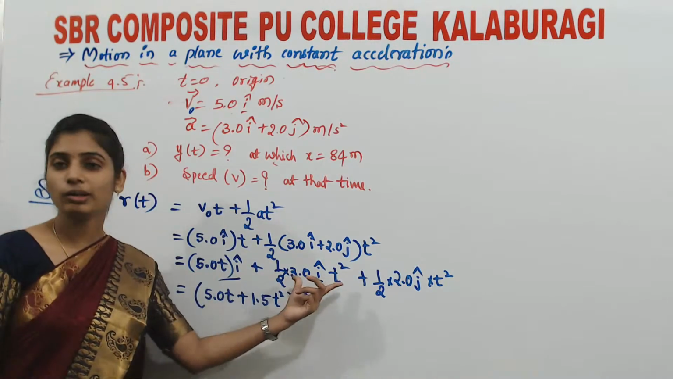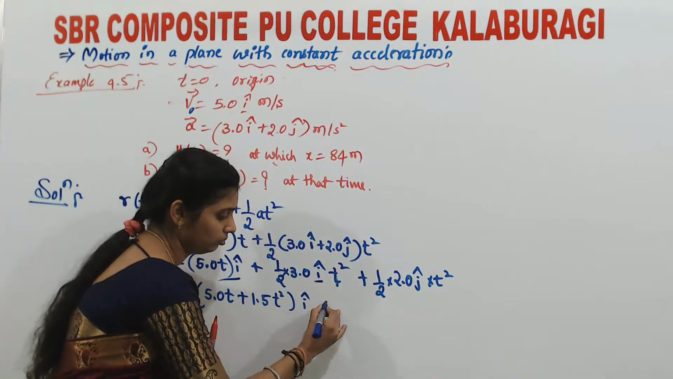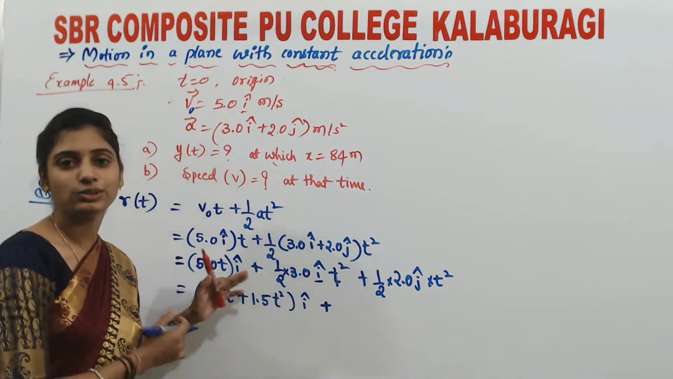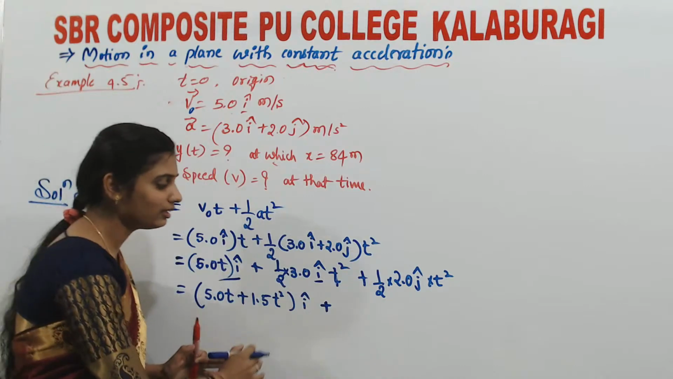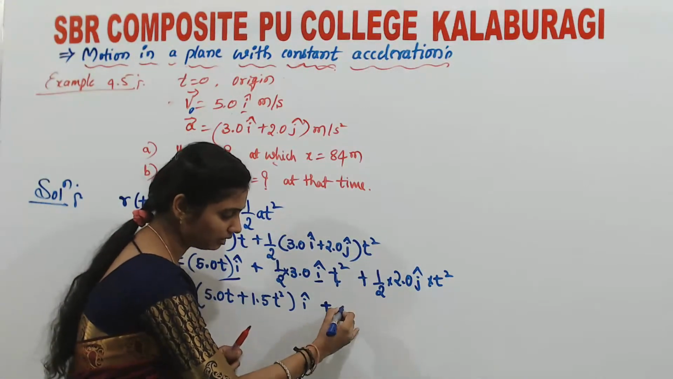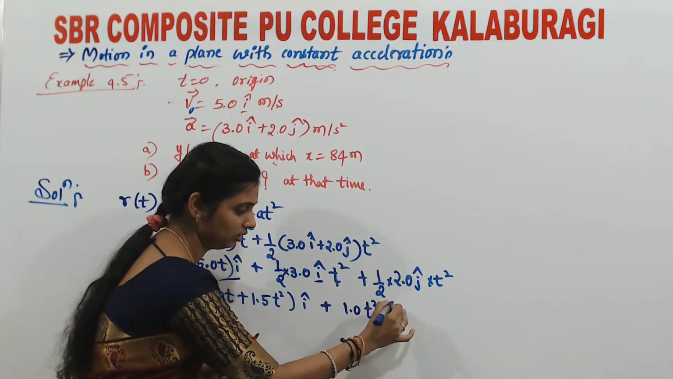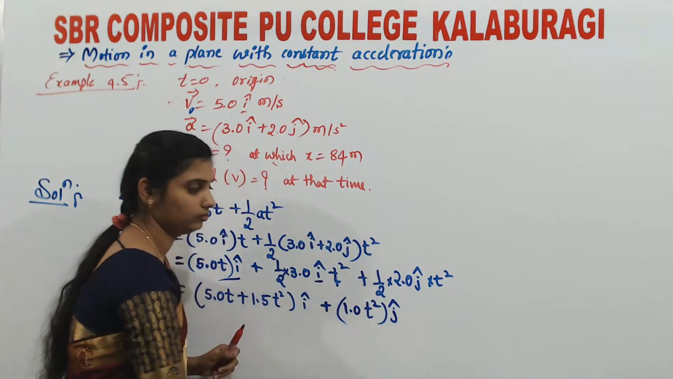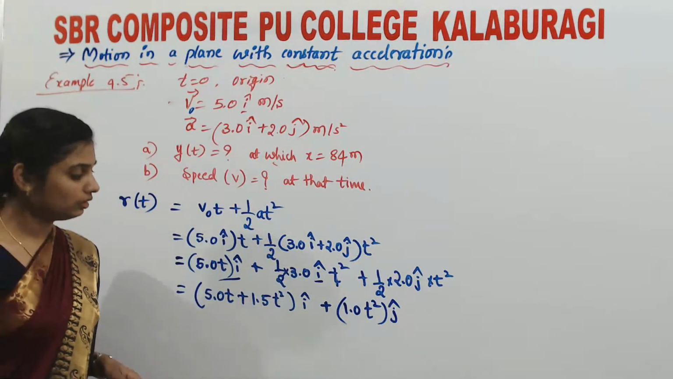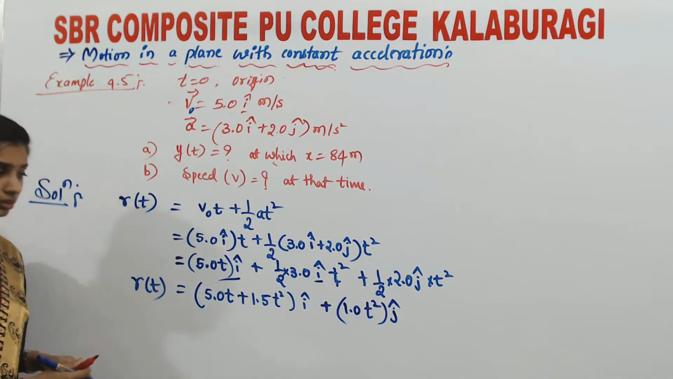So these are along the x-axis. I have taken i cap common now, just for separating the x coordinate and y coordinate. 1 by 2 into 2.0 is nothing but 1.0t square. Let me write first into j. Okay, so now this is what we have got, r of t.